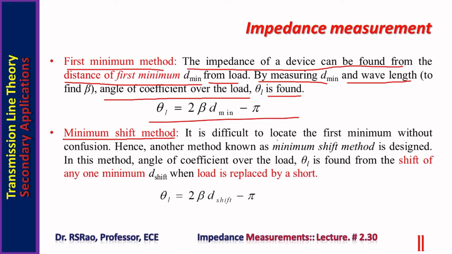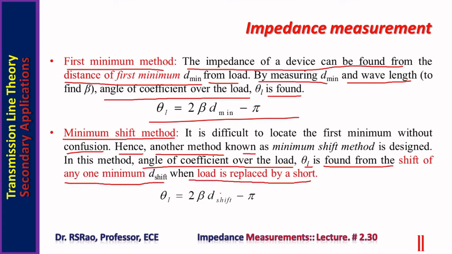Minimum shift method is another method. It is difficult to locate the first minimum without confusion. Hence, another method known as the minimum shift method is developed. In this method, the angle of reflection coefficient over the load, theta L, is found from the shift of any one minimum, D shift, when the load is replaced by a short. When D shift is known, theta L can be found without much difficulty.